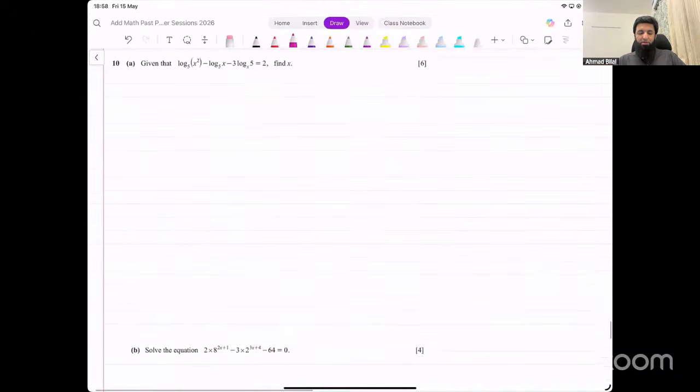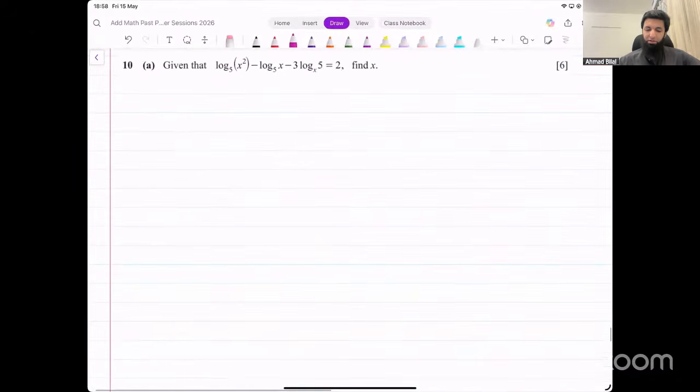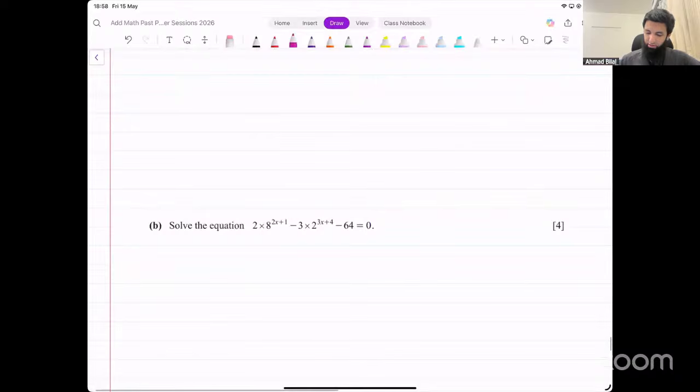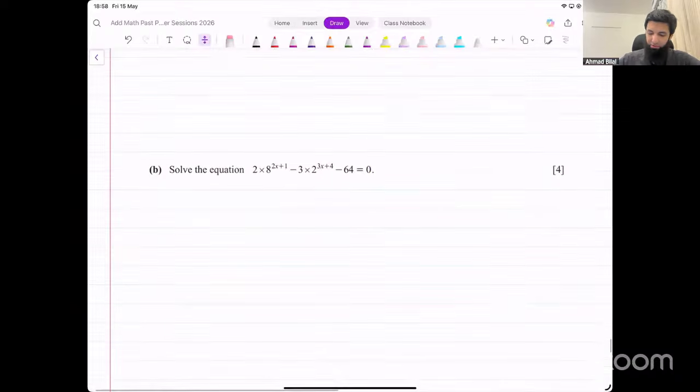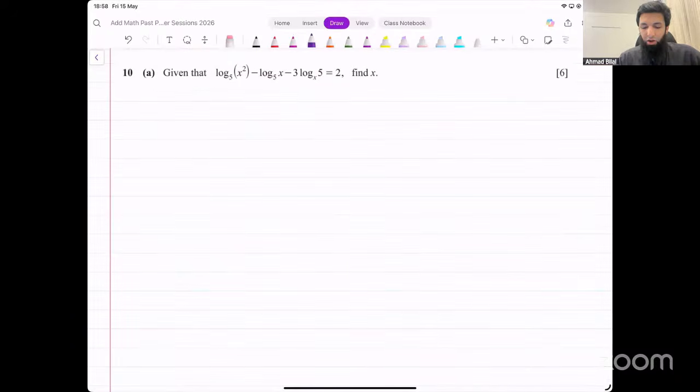Okay, let's look at the next one now. Question number 10. That's a 6 mark log question. Another 4 marks. That's a lot of marks and logs in this paper. Let's do this now. Log of x squared with base 5 minus log of x with base 5 minus 3 log of 5 with base x, that equals 2. We need to find the value of x from this.